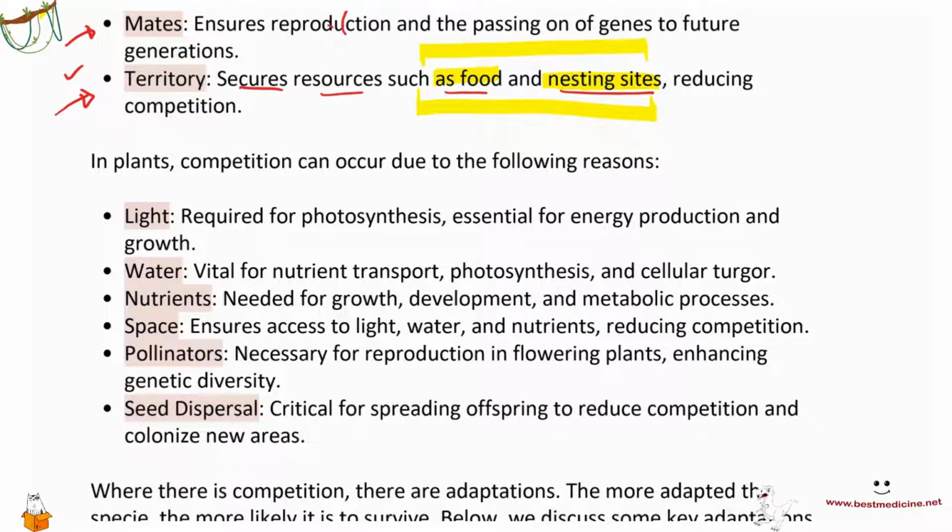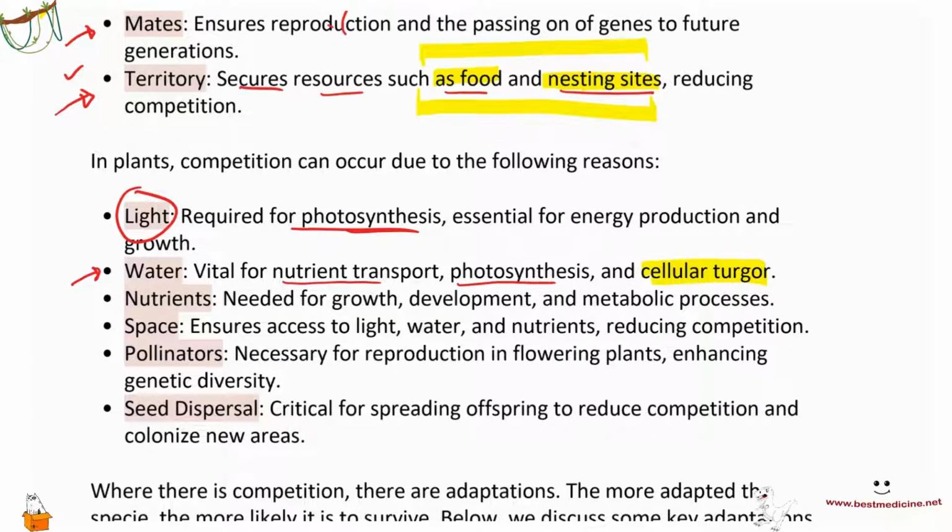Number one, plants are going to go ahead and compete for light. Why? Because light obviously is required for photosynthesis. That's essential for energy production. Water, of course, water is another reactant for photosynthesis. It's also important for nutrient transport and, very importantly, cellular turgor. The turgor pressure that is present in plants makes them stand upright, right? Without water, they would just start falling down and they wouldn't even be able to reach for light and so on.